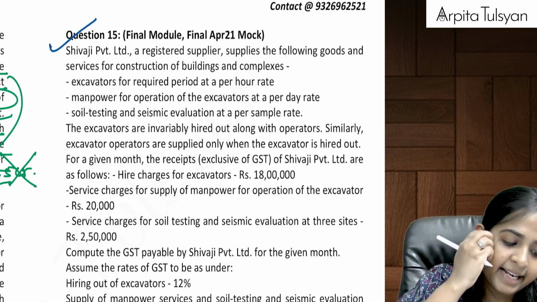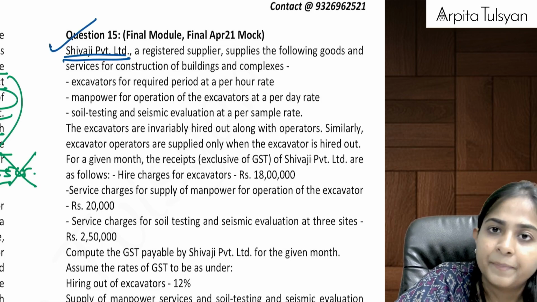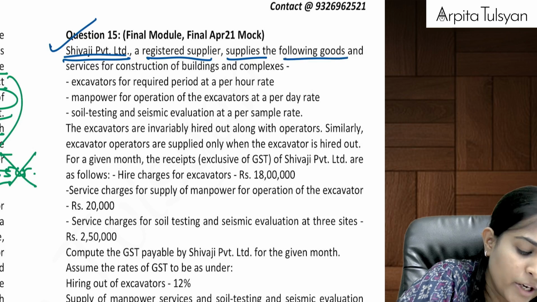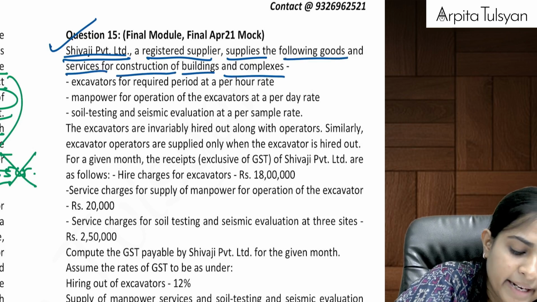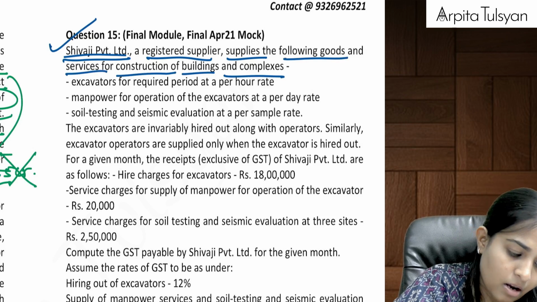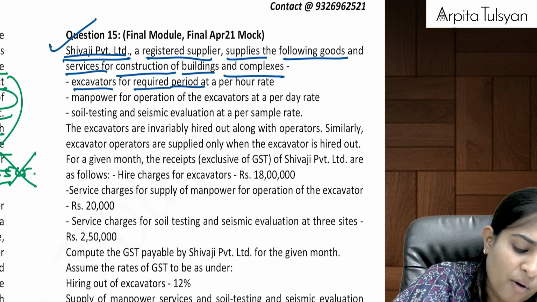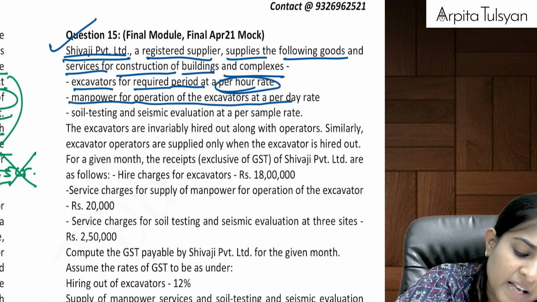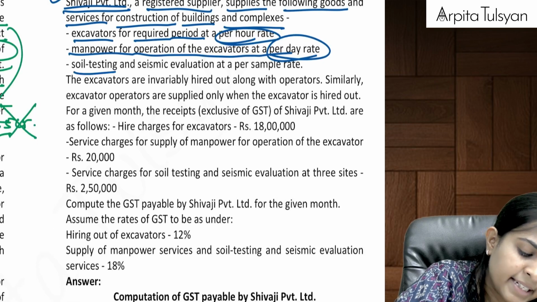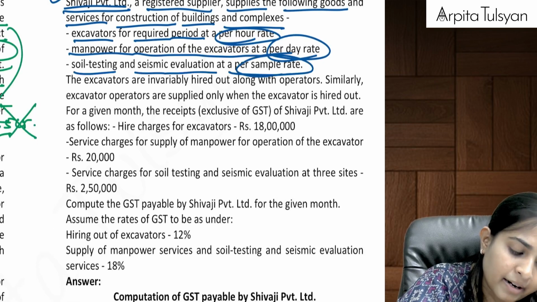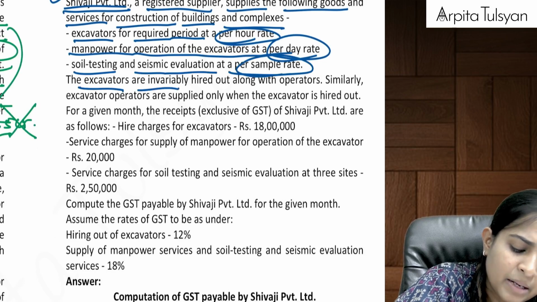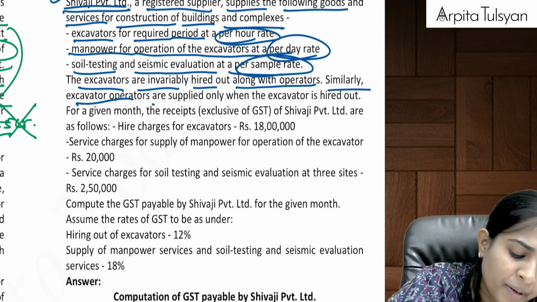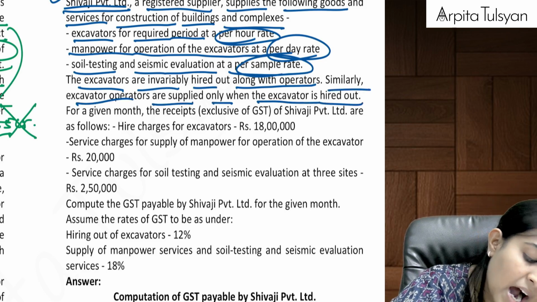Then after that, the next one, Shivaji Private Limited. Shivaji Private Limited, a registered supplier, supplies the following goods and services for construction of buildings and complexes. Excavators for required period at per hour rate, manpower for operation of excavators at per day rate, soil testing and seismic evaluation at per sample rate. Excavators are invariably hired out along with the operators. Similarly, excavator operators are supplied only when the excavator is hired out. Okay.